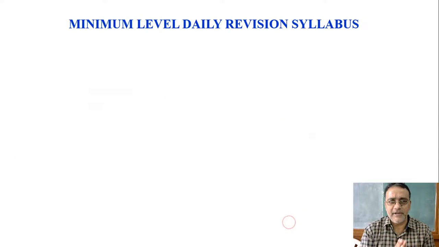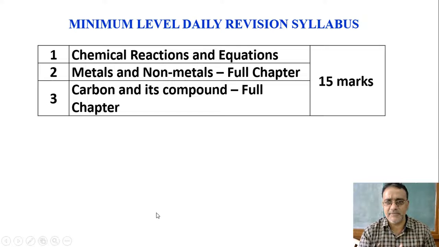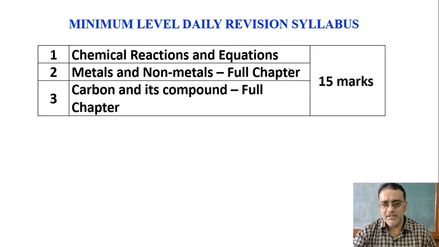The student has to complete the first three chapters because in the second chapter the difficult part has already been removed, that is metallurgy part, extraction part, and in the third chapter the nomenclature part, the second half of the chapter, has been removed. So these three chapters are very easy to score. This is my sequence and my advice is to follow this sequence. The total unit marks weightage is 26 marks. Out of those, the marks cover is approximately 15.